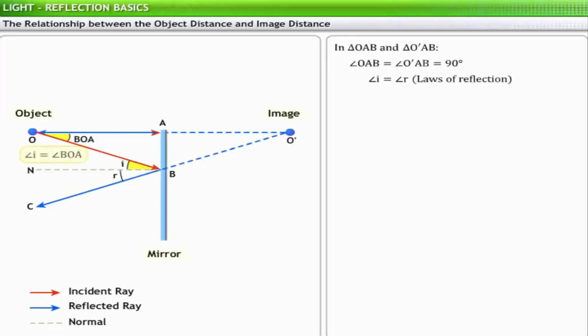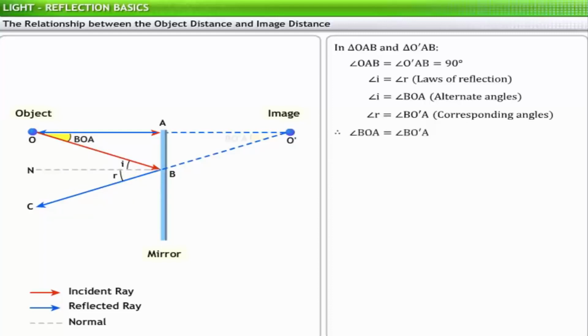Therefore, angle I equals angle BOA. Angles in similar locations with respect to a transversal on two parallel lines are called corresponding angles and are always equal. Here, angle NBC and angle BO dash A are corresponding angles. Therefore, angle R is equal to angle BO dash A. Therefore, angle BOA is equal to angle BO dash A.